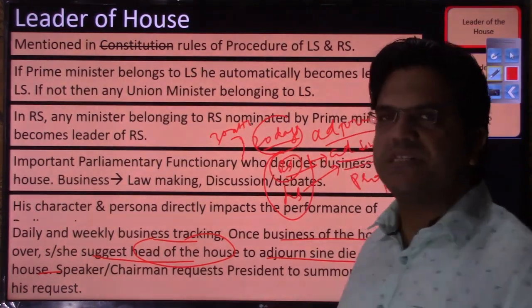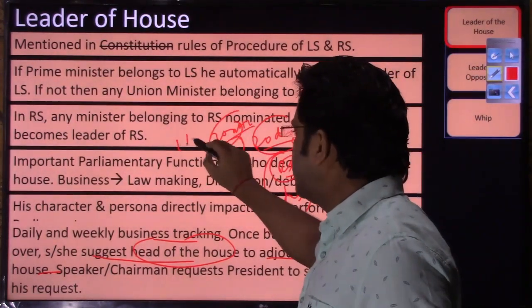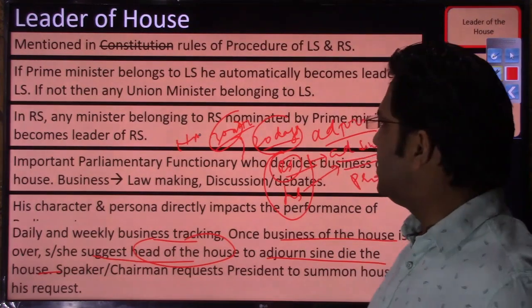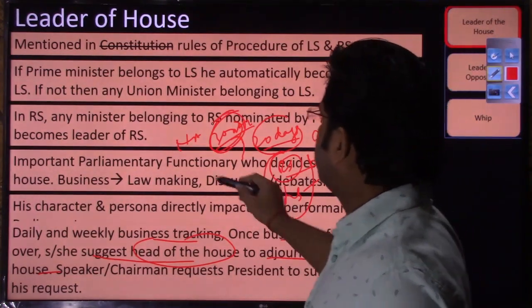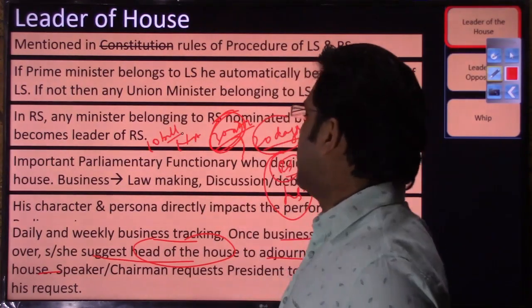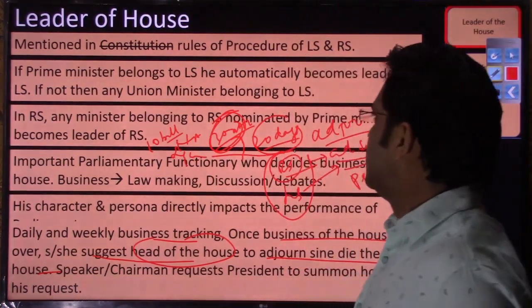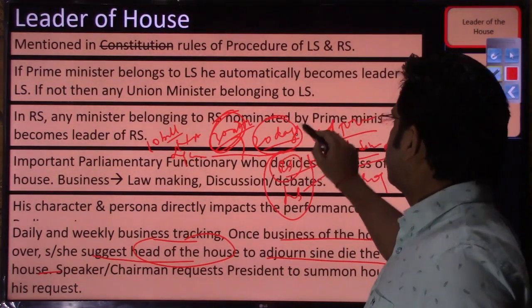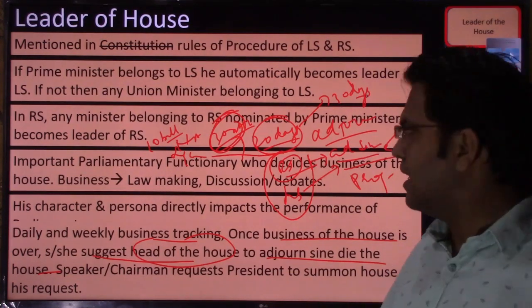But due to wastage of time, because of this Shaheen Bagh issue or because of NPR or NRC, much of the time was wasted in the discussion and debate on a particular issue. And if the target was that 10 bills had to be passed, and only 4 bills could be passed, then the length of the sitting, this 20 days, could be increased to 30 days. That's how the house runs, right?